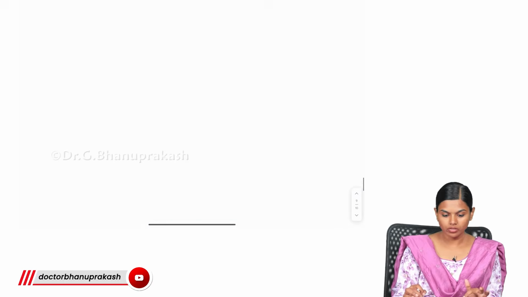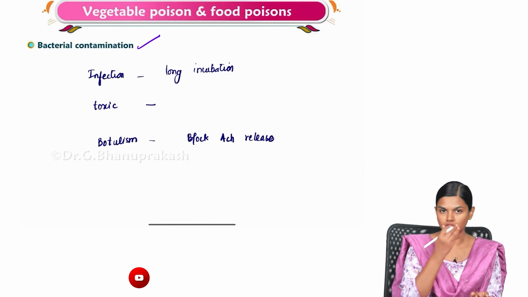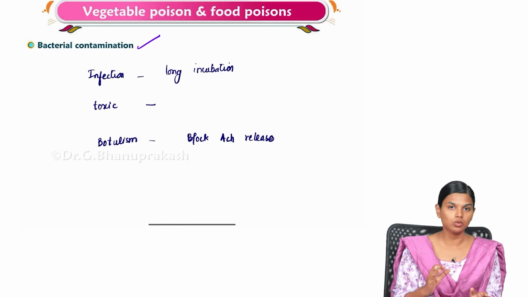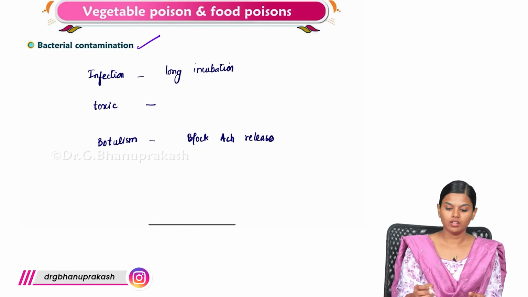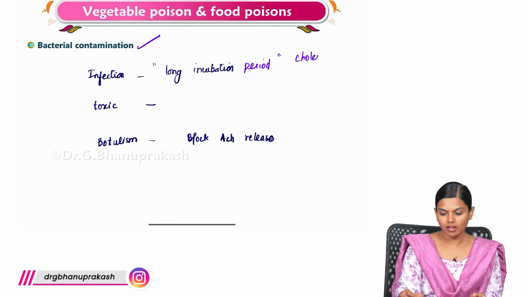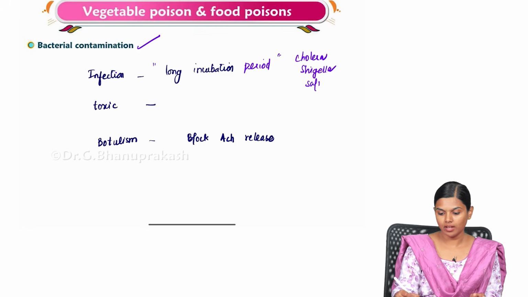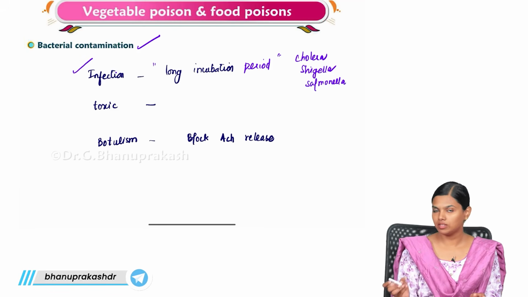Now we are going to see bacterial contamination. When bacteria contaminate food, what are the effects that you will get? If it is an infection, like cholera, Shigella, Salmonella, there will be a long incubation period and you will experience symptoms after that.